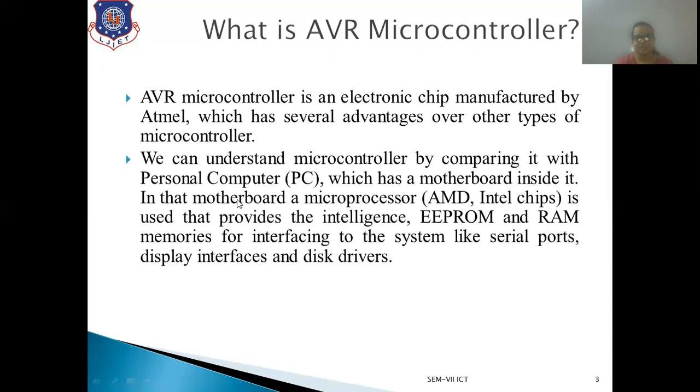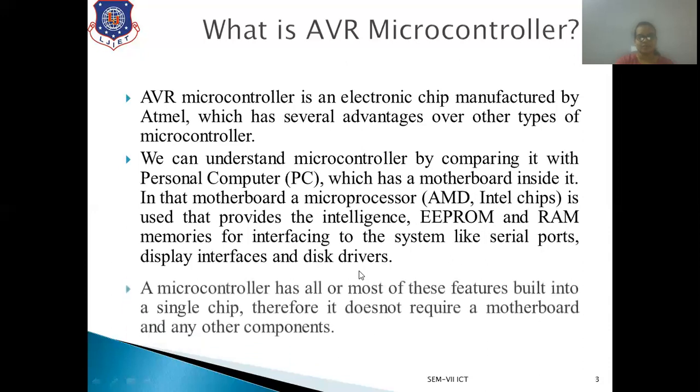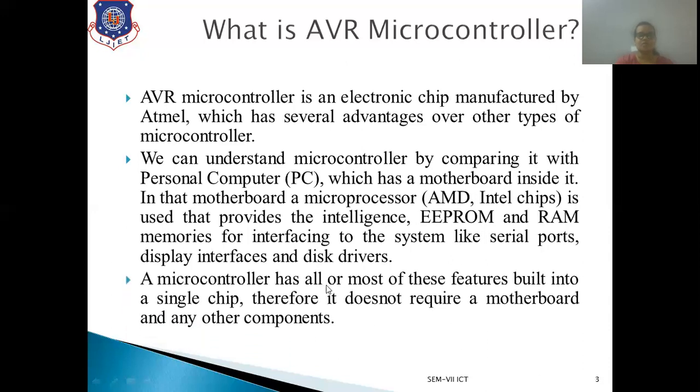We have seen the 8051 microcontroller, in which EEPROM and RAM are interfaced with the controller, which interfaces to other peripherals such as serial ports, keyboard, LCD or disk drivers. A microcontroller has all or most of these features built into a single chip. Therefore, it does not require a motherboard or any other components.